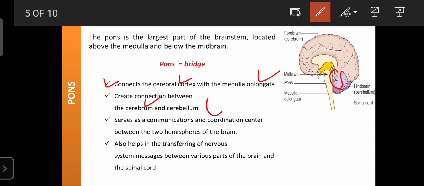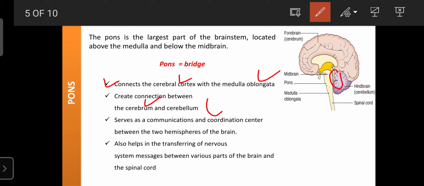That is another function of the pons. It is also helpful for transferring impulses or information between the different parts of the brain, and it is interconnected with the spinal cord, with the help of the pons. So these are the reasons why the pons is known as a bridge.